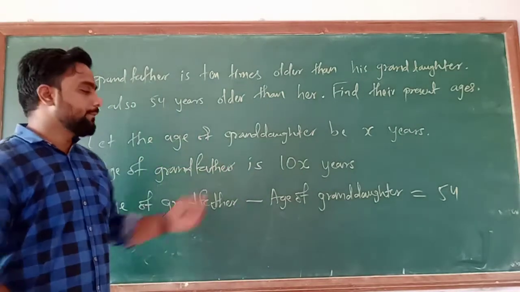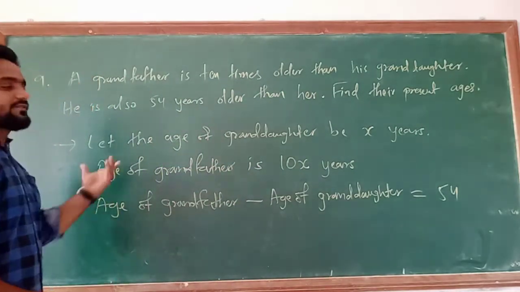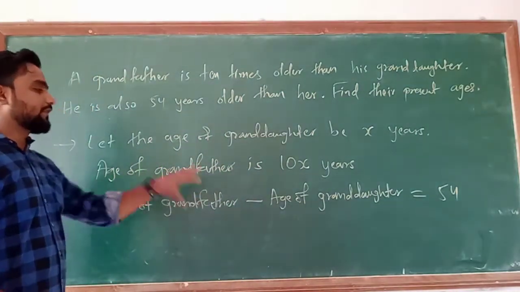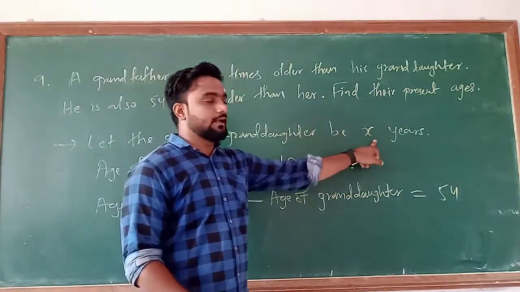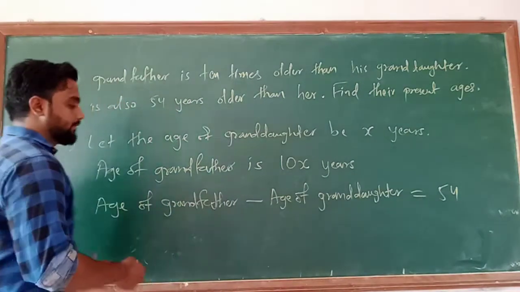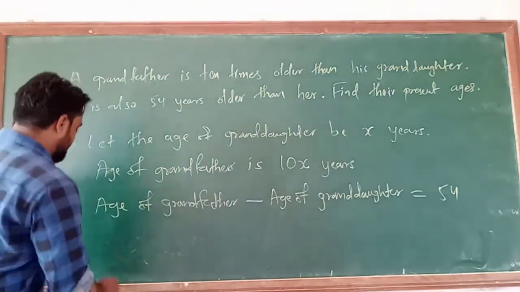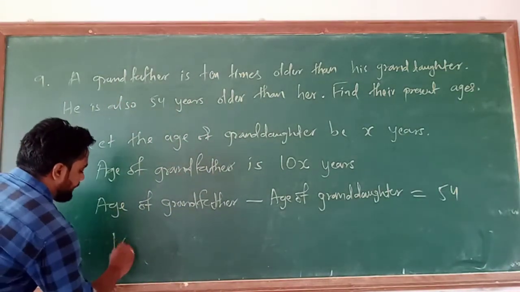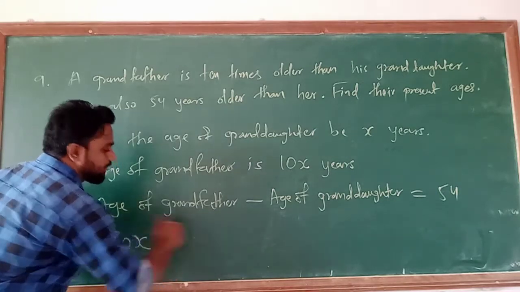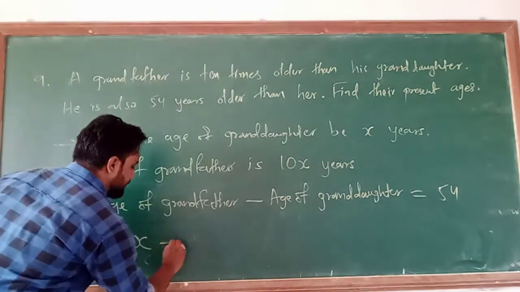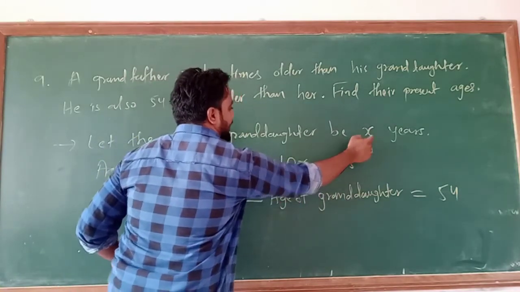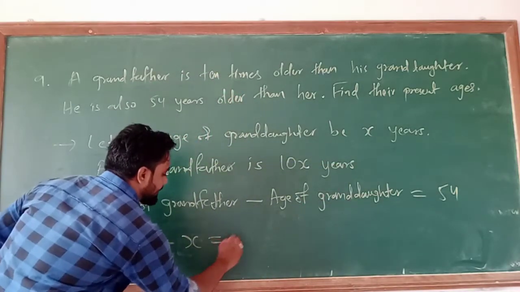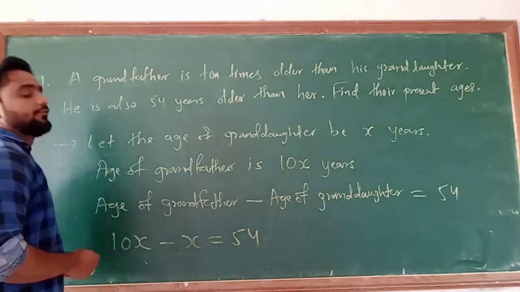As we have considered, the age of the grandfather is 10x, and the granddaughter is x years. Understand or not? So I will put the values here. 10x, the age of the grandfather, minus the age of the granddaughter, x years, so minus x, is equal to 54.